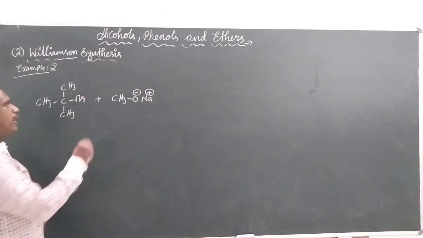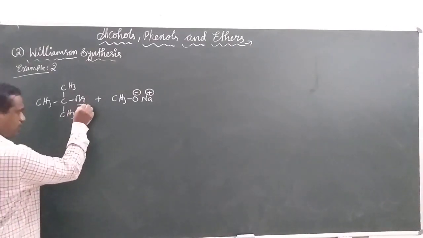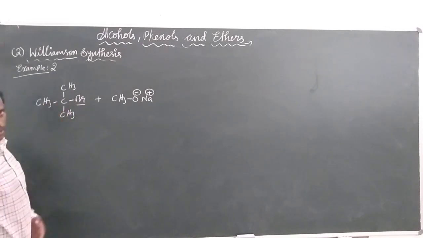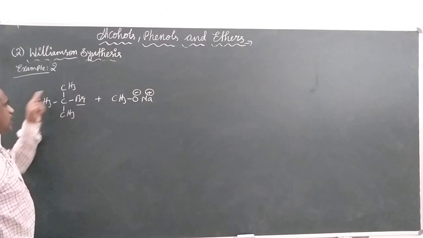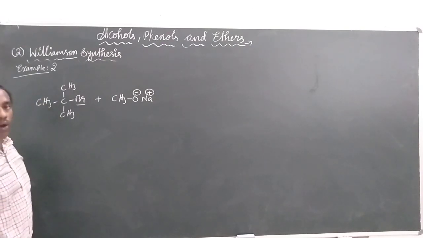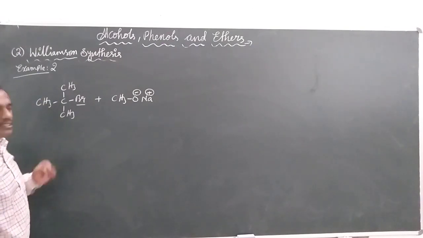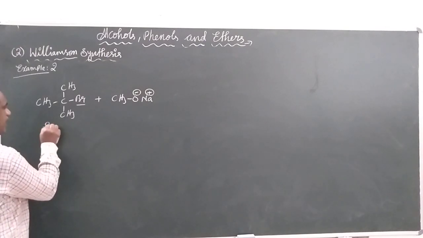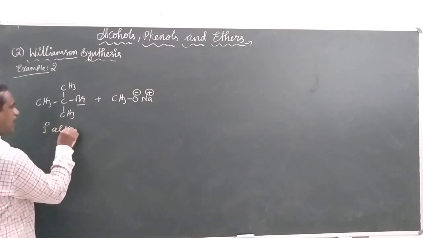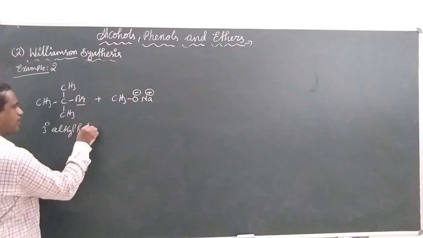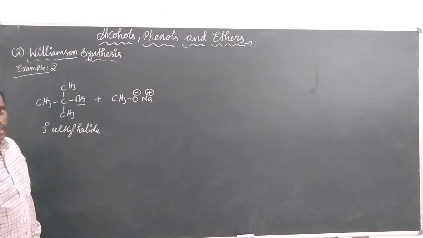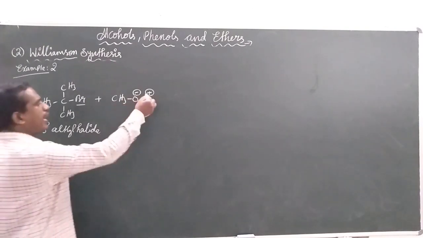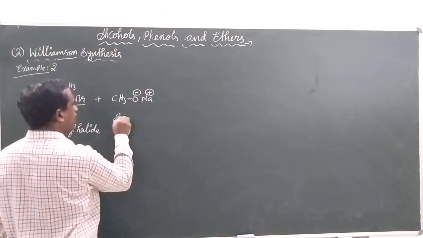Let us see here. The halogen is bonded to a carbon. In turn, the carbon is bonded to 3 other carbons. So what kind of alkyl halide is this one? It is a tertiary alkyl halide. Very good. Now we have the sodium methoxide.